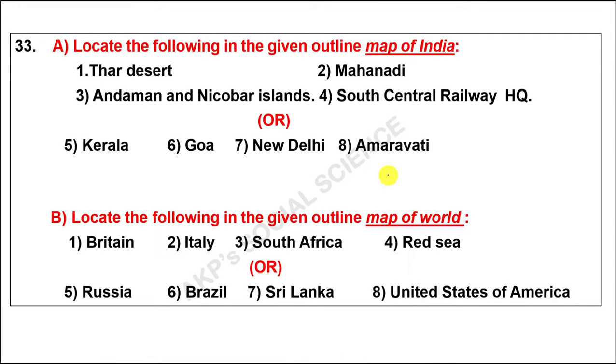Next question is a map. Question number 33 is very important and interesting. First is India map, the second one is world map. You have to locate both maps. Here question numbers 1, 2, 3, 4, 5, 6, 7, 8 are given, in the world map also 1 to 8 are given. So, while locating, map pointing, you have to take a little care.